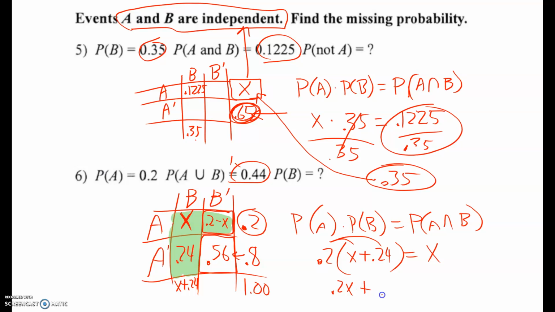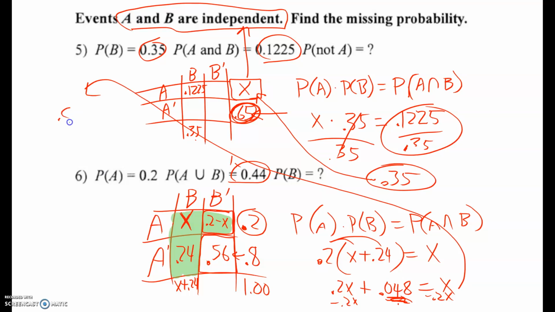Now I just do a little distributive property, 0.2X plus 0.2 times 0.24, equals X. Now I'm going to solve for X by subtracting 0.2X, and so I end up with 0.8X equals 0.048, and now I'm going to divide by 0.8, and I'm going to get X equals 0.06.